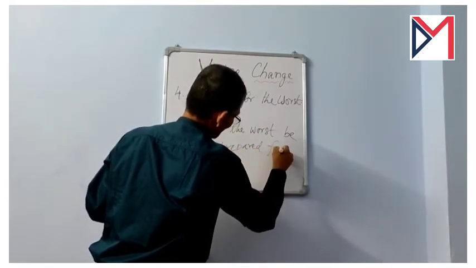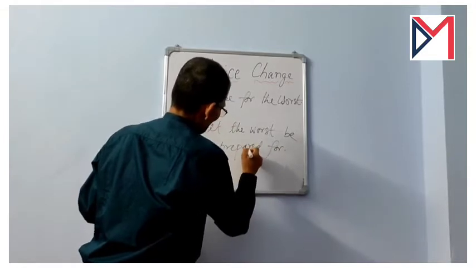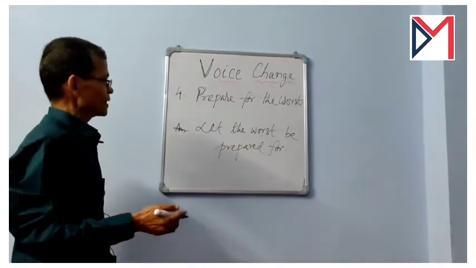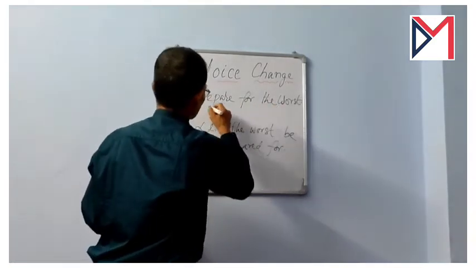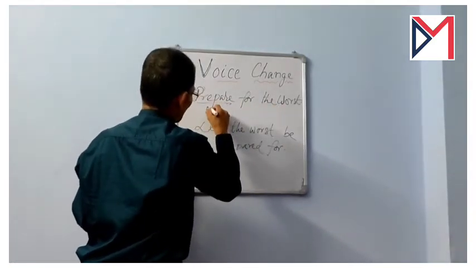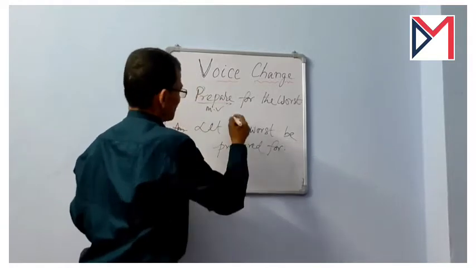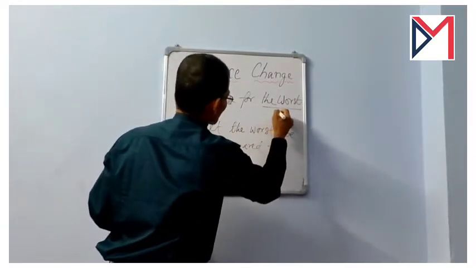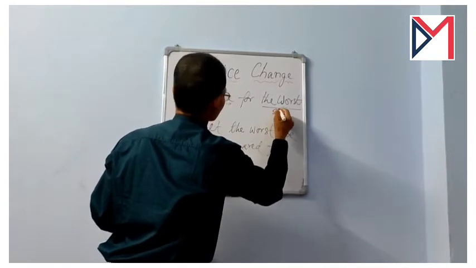Okay, now let the worst be prepared for, nothing to explain here because this is the main verb, positive affirmative, and here the worst is the object.